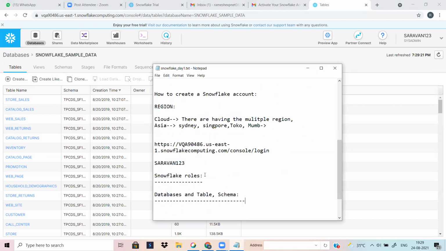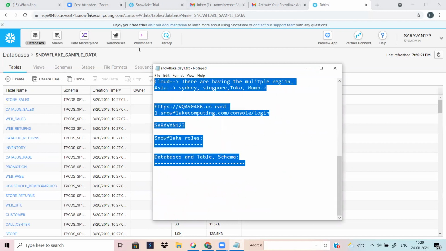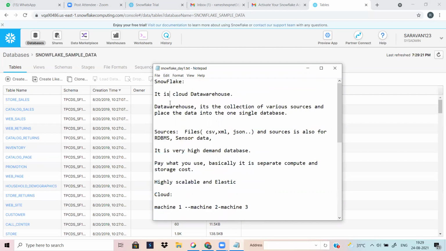I'm writing notes, sir. Sure, write notes. I will send the notes once the class is complete, so no need to take notes, you can just listen. But if you want to take notes, you can, it's not a problem.